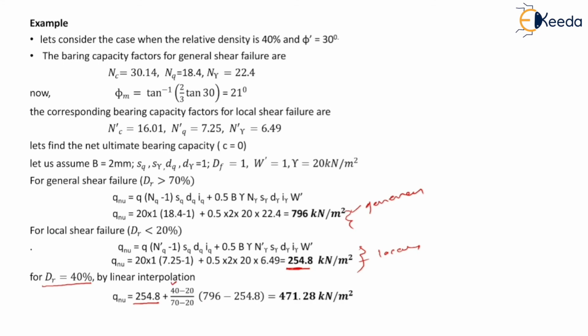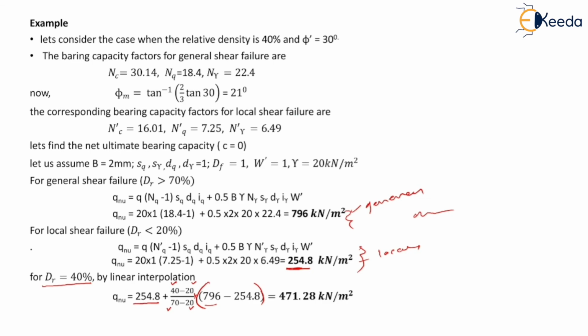So here 40 is the actual relative density of the soil, 20 is the lower limit of the relative density, divided by (70 minus 20). So here 70 is the upper limit, 20 is the lower limit of the relative density into the difference between the two values obtained of qnu. So it is equal to 796 minus 254.8.